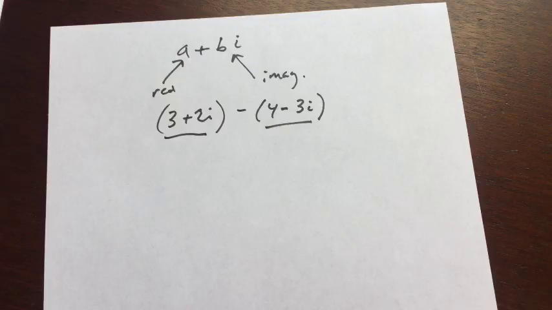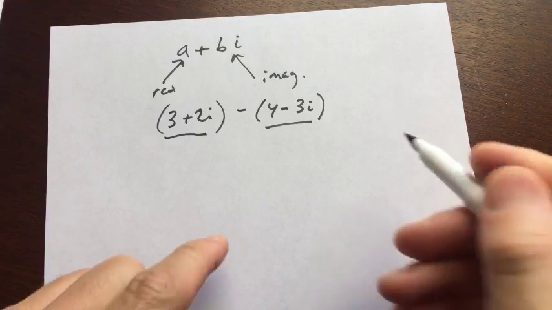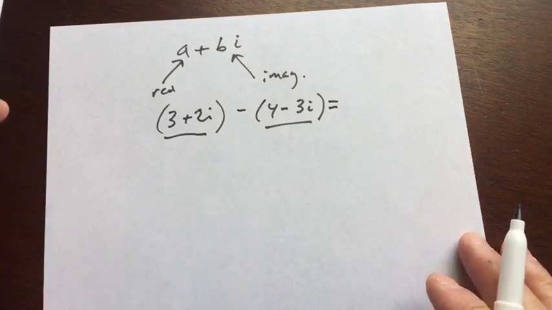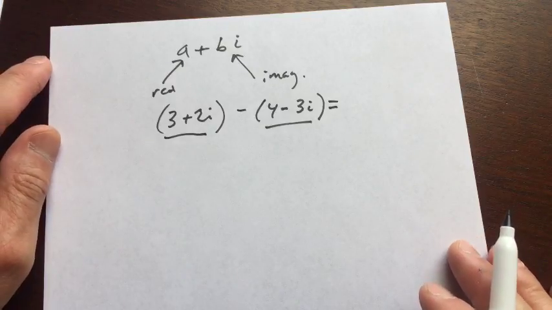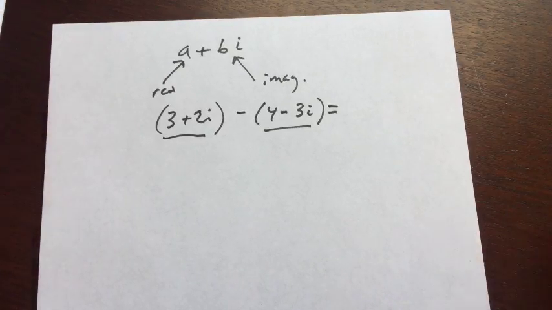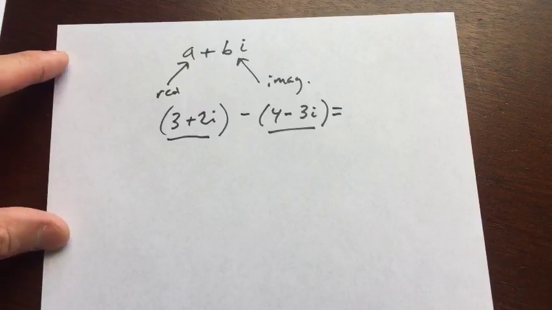By the way, if you're real from real, okay, good. That's a good start. Yep, so what do you think the final result would be? Imaginary from imaginary. Okay, that's good. Okay, so what do you get? What would the final answer be? What would the result be here? So you're subtracting these two complex numbers. What do you think? Any thoughts on that? What would the final answer be?